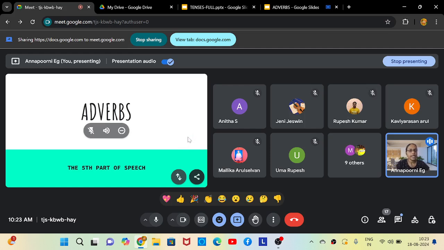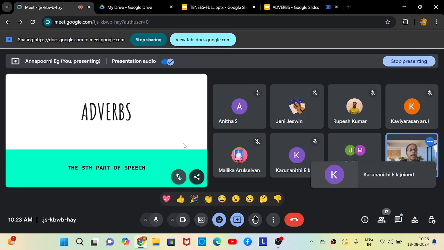Adjectives can describe only nouns and pronouns, but adverbs can describe verbs, adjectives, and another adverb in a sentence. I repeat, adjectives can describe only nouns and pronouns in a sentence. But adverbs are not like that.